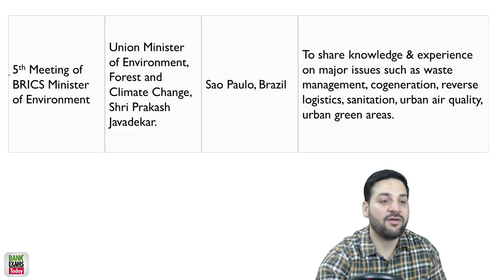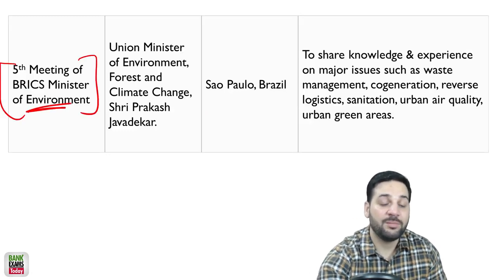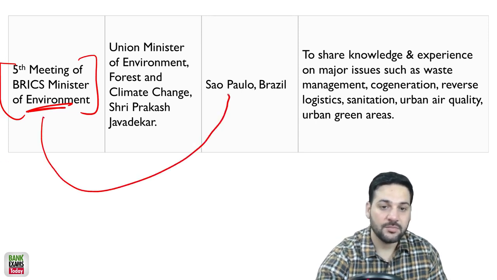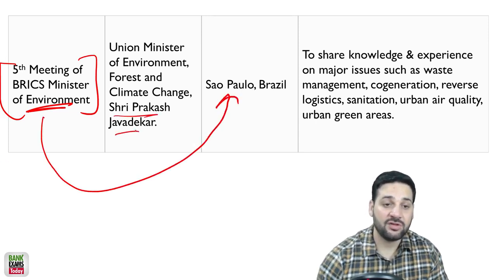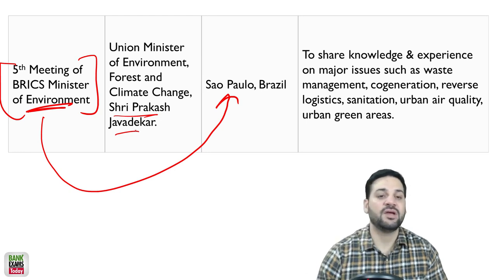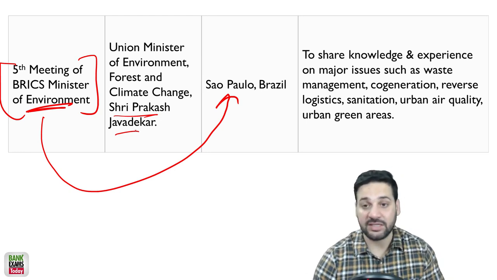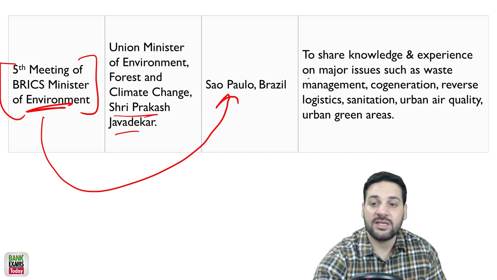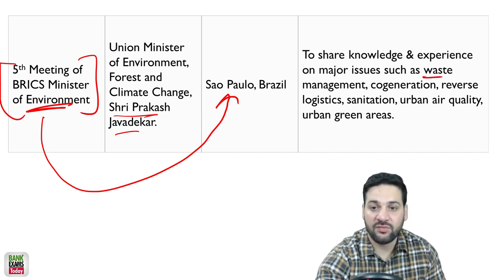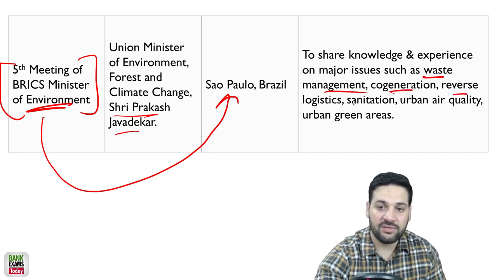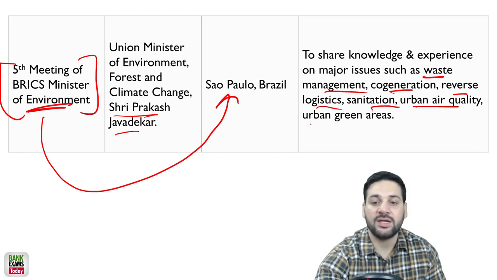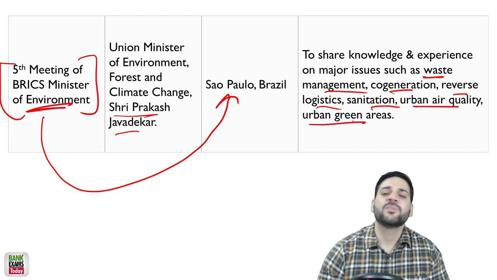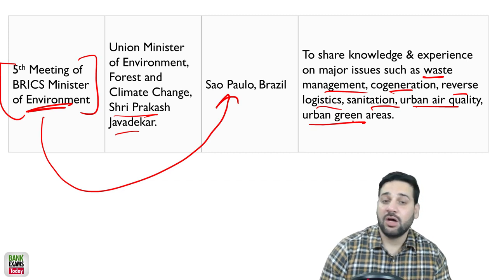The fifth meeting of BRICS Ministers of Environment, held at Sao Paulo, Brazil. Shri Prakash Javadekar, the Union Minister of Environment, Forest and Climate Change, attended that, to share knowledge and experience on major issues such as waste management, cogeneration, reverse logistics, sanitation, urban air quality, and urban green areas. Why am I sharing this objective?